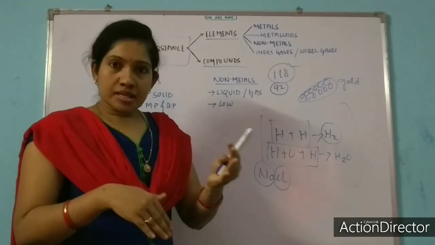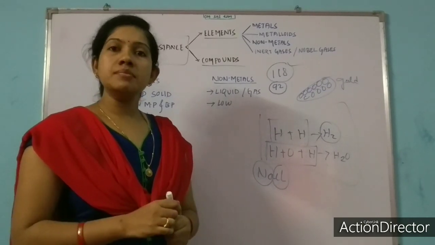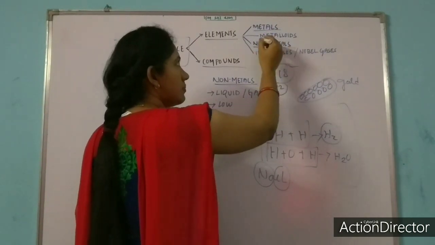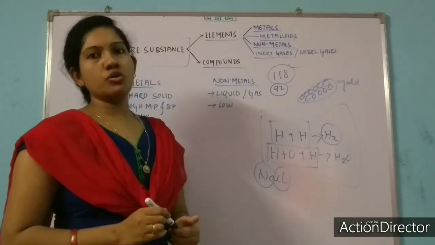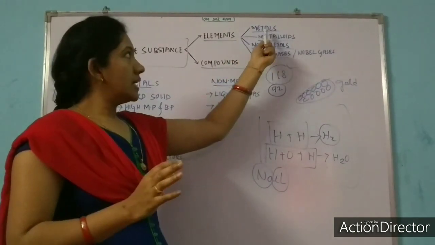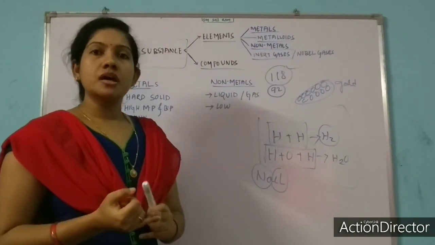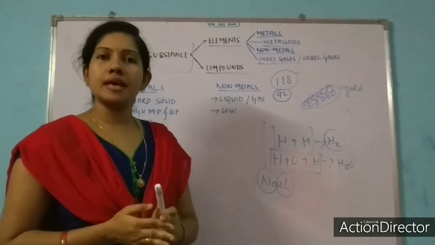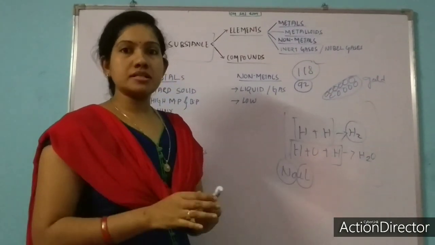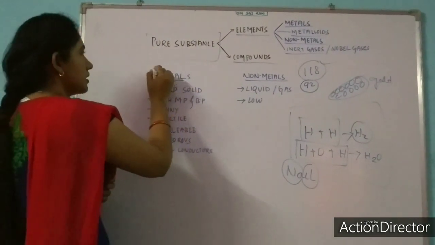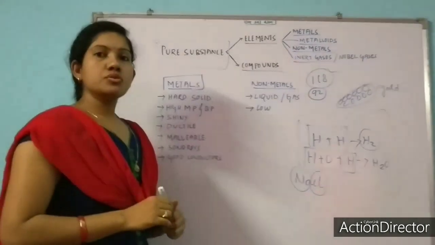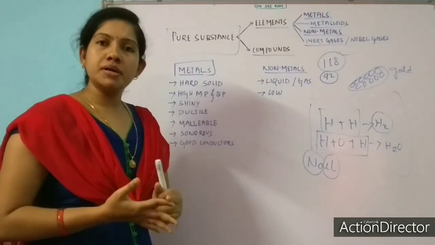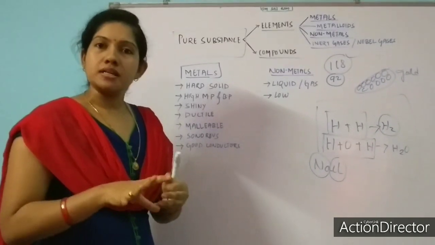If we classify elements, elements can be of these types: metals, non-metals, metalloids and inert gases, or noble gases. Elements can exist in these four forms: metals, non-metals, metalloids, or inert gases, which we can also call noble gases. So let's talk about metals first. Many examples of metals we can see: iron, gold, silver, copper. These are examples of metals.